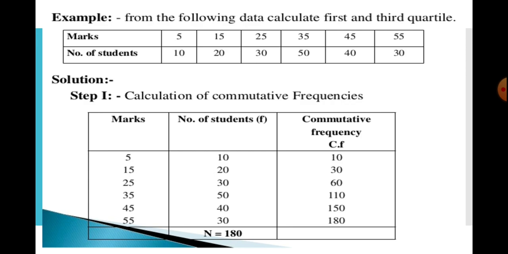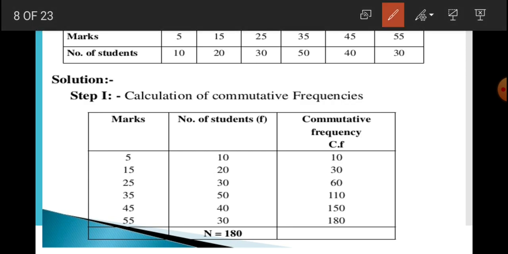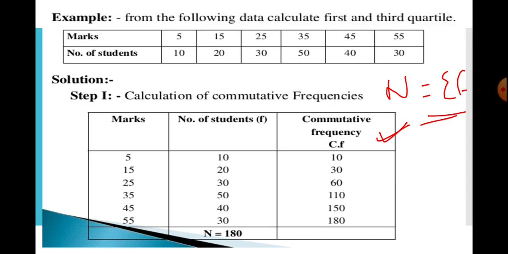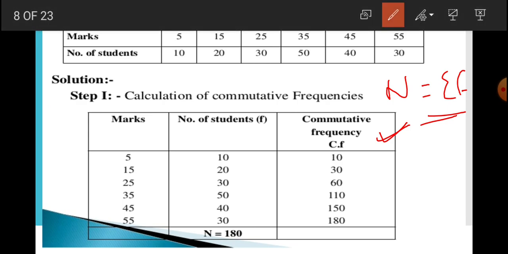Now, the next step is to calculate the cumulative frequency, because we need n, that is sigma f. So in order to have sigma f, we will arrange the series into cumulative frequency. I think everybody knows how to convert a series into a cumulative frequency series. After converting the series into cumulative frequency, the important term is n equal to 160.